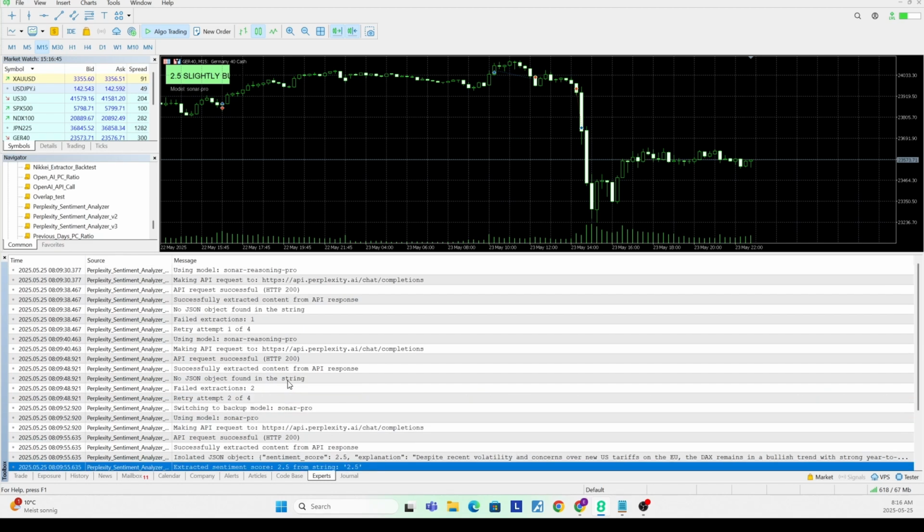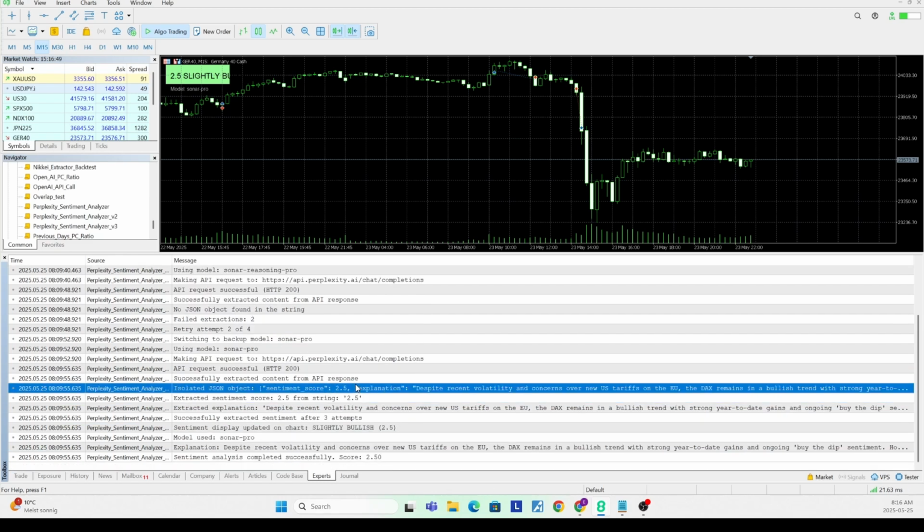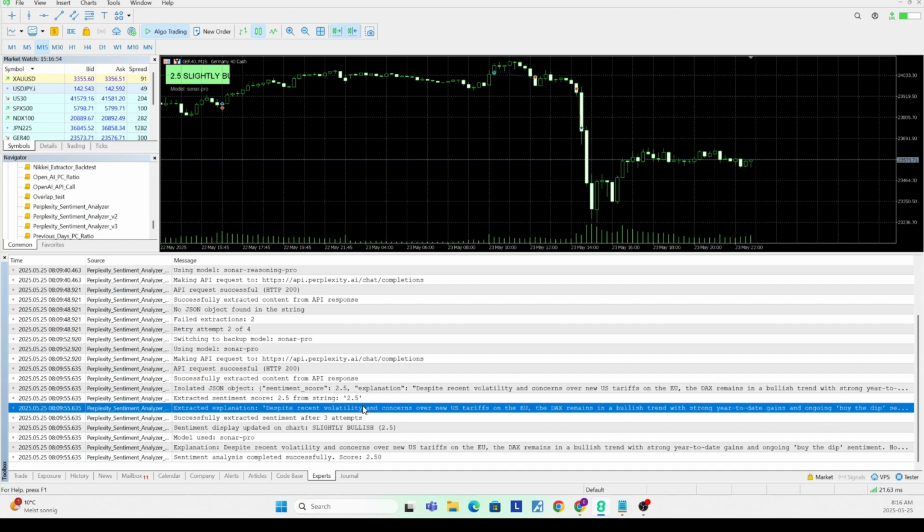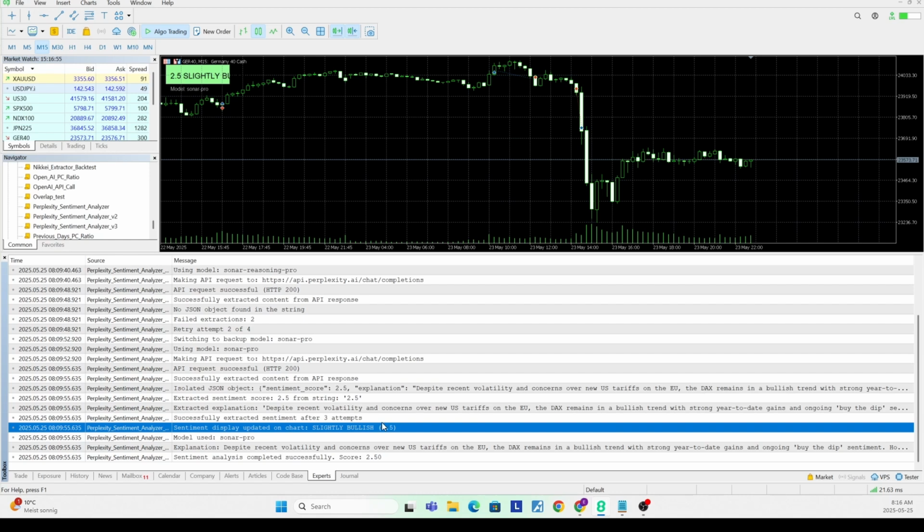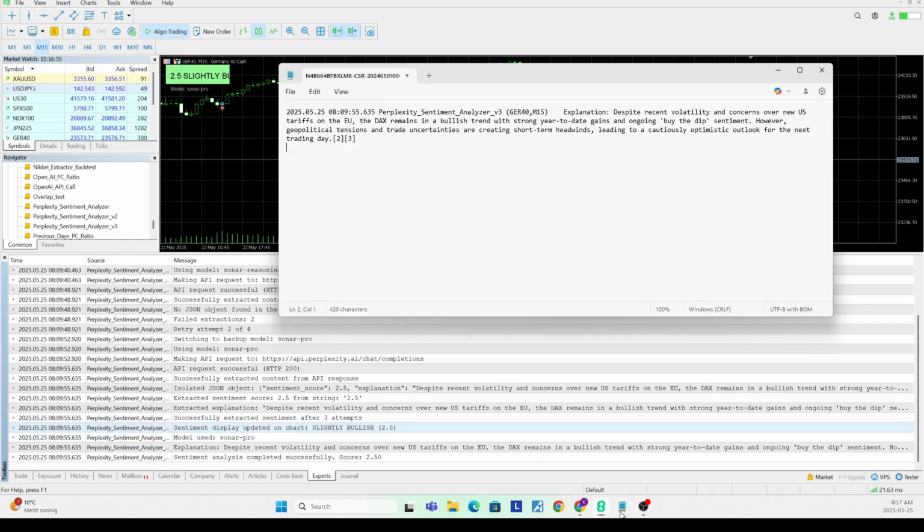So here you can see, for instance, it tried a few times. It received a response back from the API, and then it went and extracted the explanation and the score. The exact explanation here, I copy and pasted in a little text box, so we can see that despite recent volatility and concerns over new US tariffs in the EU, the DAX remains in a bullish trend with strong year-to-date gains and ongoing buy-the-dip sentiment. So it's saying, hey, I'm slightly bullish, based on the fact that we think the tariff news was not really the end of the world, and there likely will be a push to the upside.